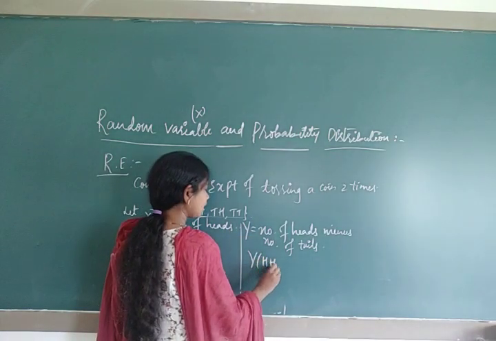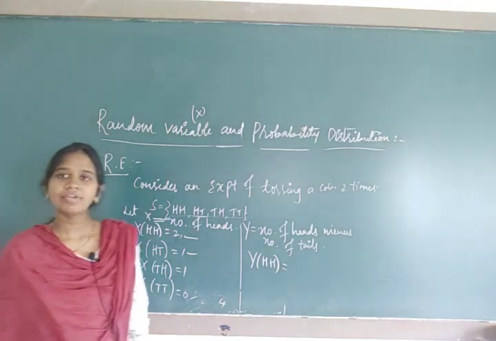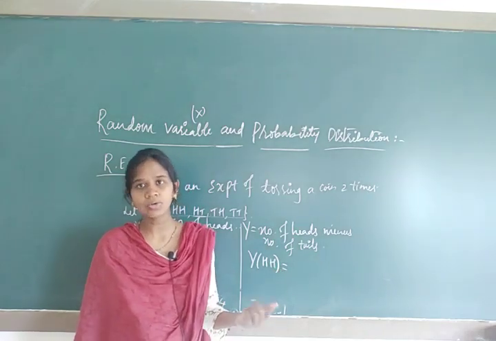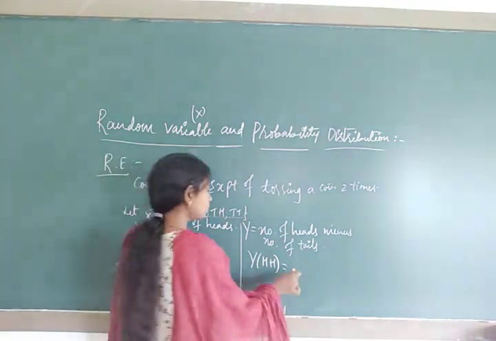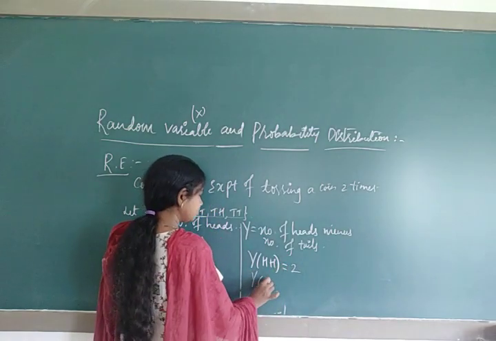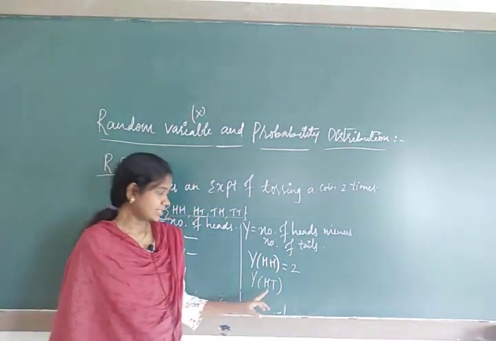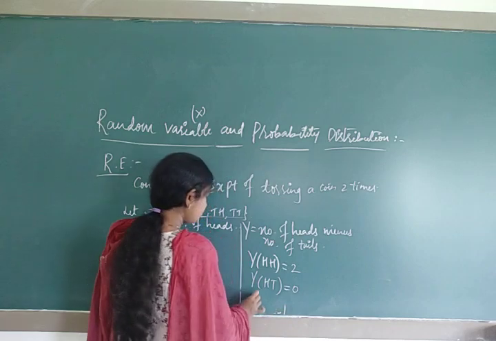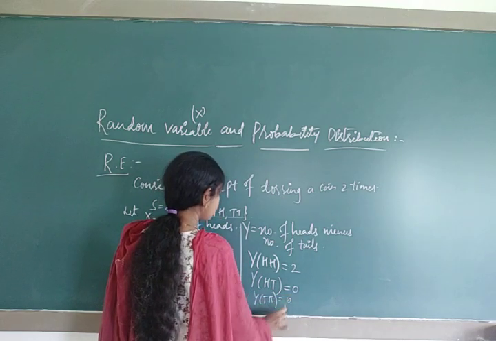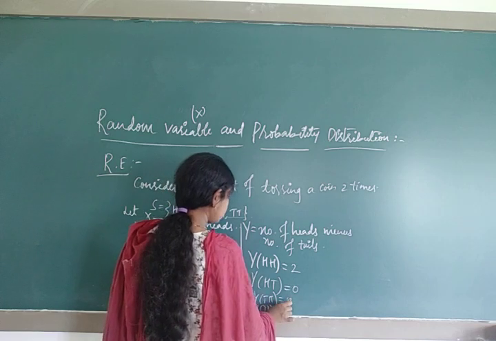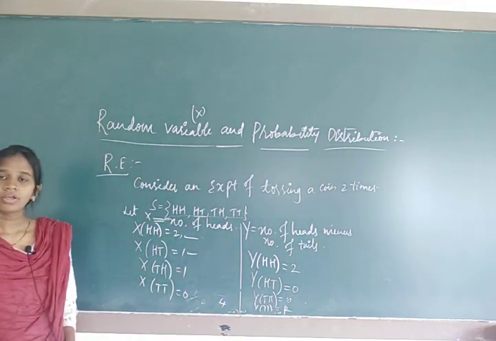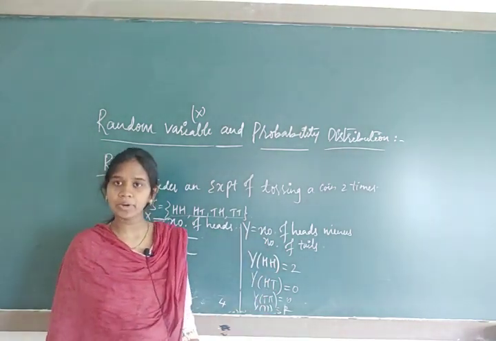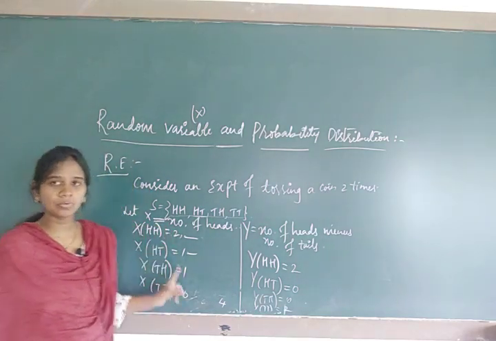Y of HH. See, what is our Y? We have denoted number of heads minus number of tails. How many heads are there? 2 heads. Are tails present? No, so tails are 0. 2 minus 0, it's 2. Now Y of HT. If we denote heads as 1, tails as 1, 1 minus 1 is 0. Similarly, Y of TH is also 0. Y of TT is also 2. Now what are the possible values for this? Number of heads minus number of tails for this experiment gives only 2 and 0. But for X you get 2, 1, 0.